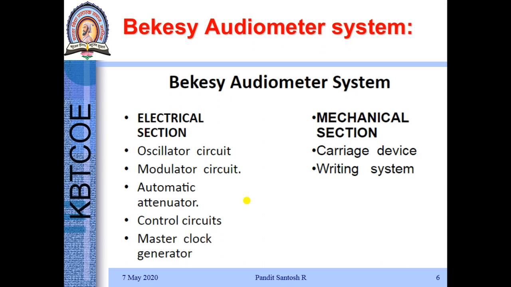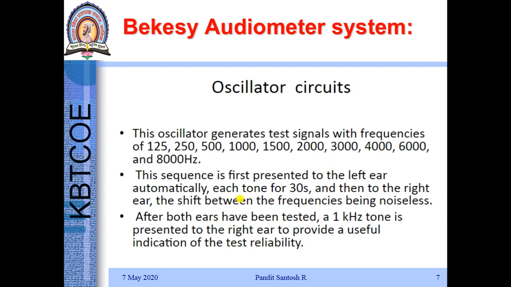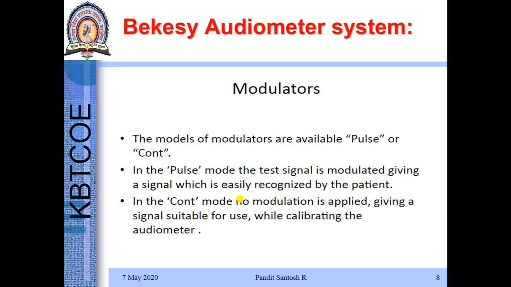Thus it has got two sections. One is the mechanical section and another is the electrical section. In the mechanical section we have the carriage system and writing system. In the electrical section we have the oscillator circuit, modulator circuit, automatic attenuator, control circuit and master clock generator. The oscillator circuit generates a test signal with varying frequency from 125 Hz to 8000 Hz. They are automatically increased and applied to the ear.